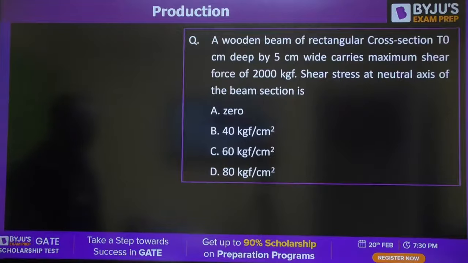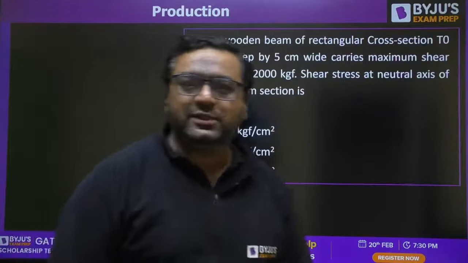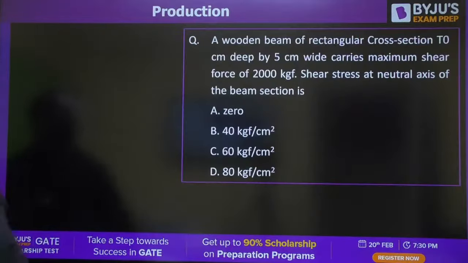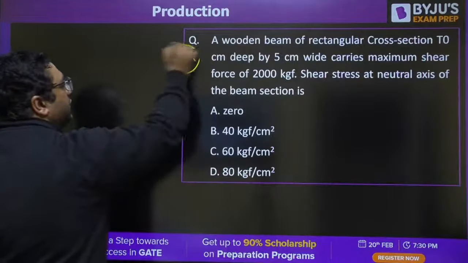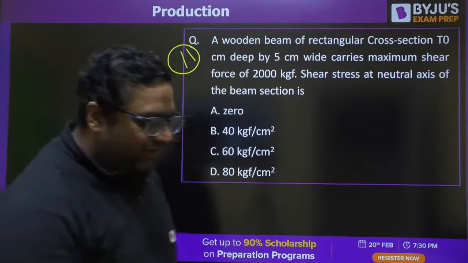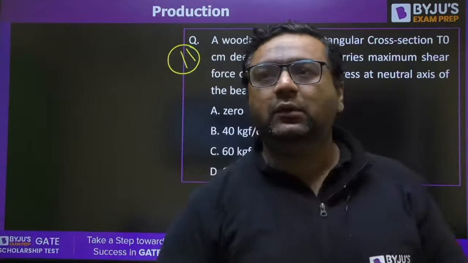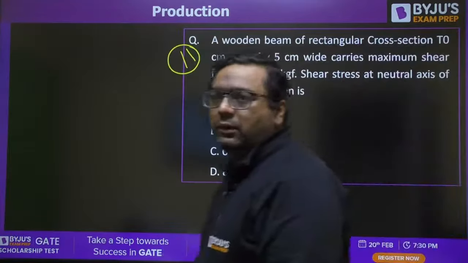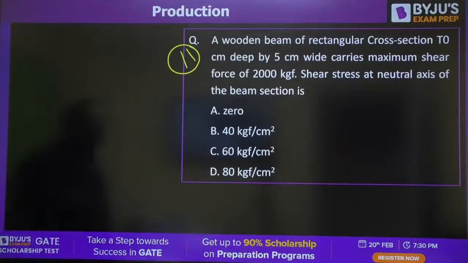Moving further, guys, this is from shear stresses of beams. Question number 11 it is. We are still left with 13-14 more questions because total questions are 25 from 3 subjects. Rectangular section is given.